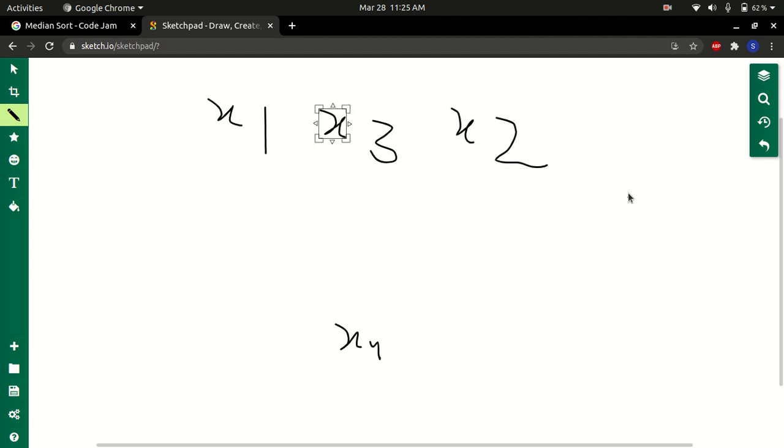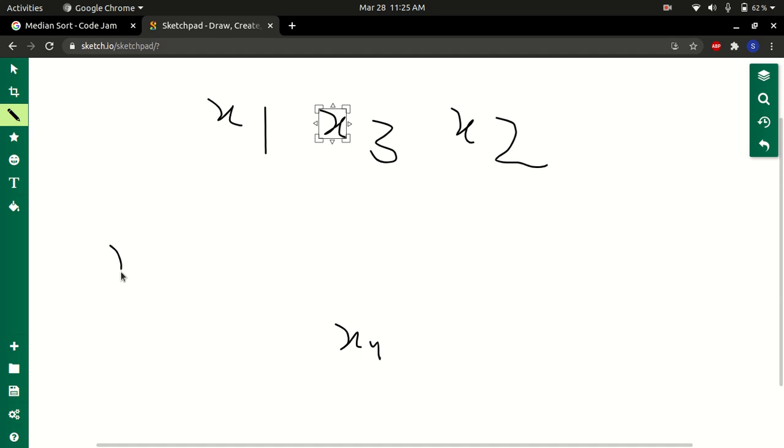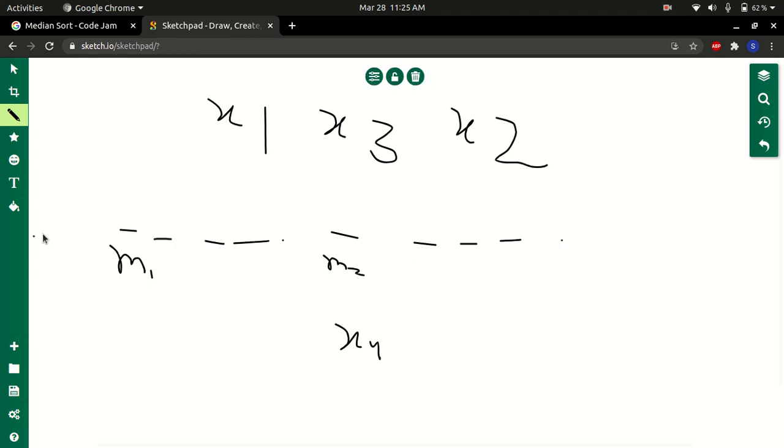So for that we ternary search over this entire array. So for ternary search, this is the syntax you should follow. So this is the array size divided by 3. So this is 1/3 of the array, and left plus 1/3. So this will be the n by 3rd element. Right minus 1/3. This will be the n by 3rd element from the last, or 2n by 3rd roughly element from the start. So this is our two pivots, or let's say in binary search there is only one middle element. Here there are two middle elements. So this is m1. The m1th element is here. Let's say the m2th element is here, and there are elements here, there are elements here, and there are elements before this guy, and these three regions are roughly equal.